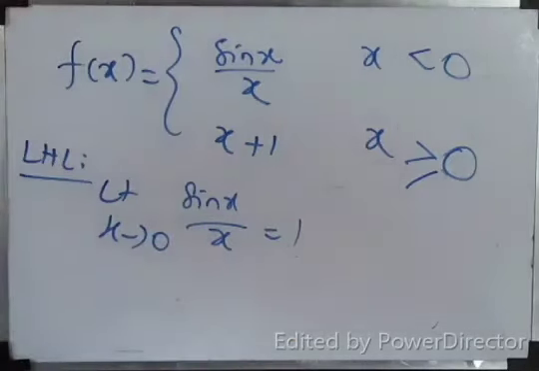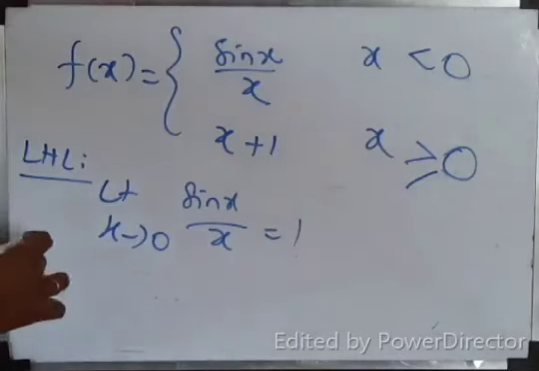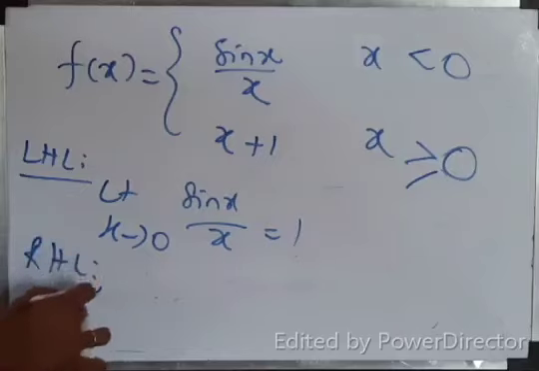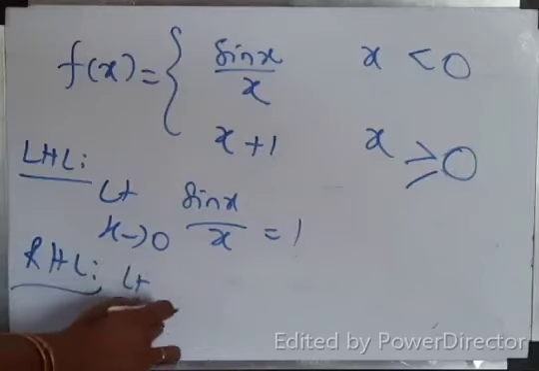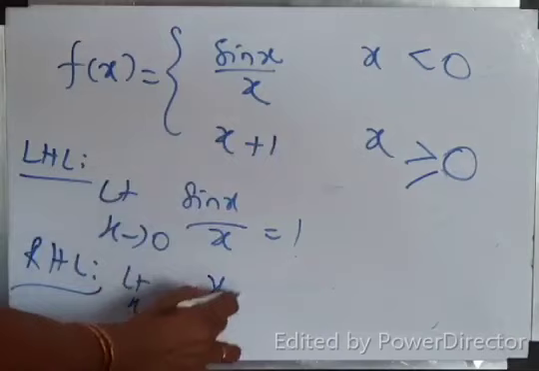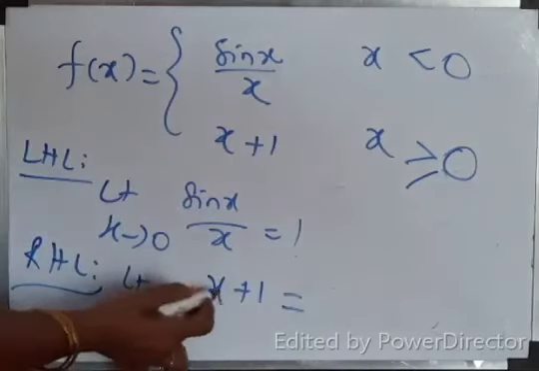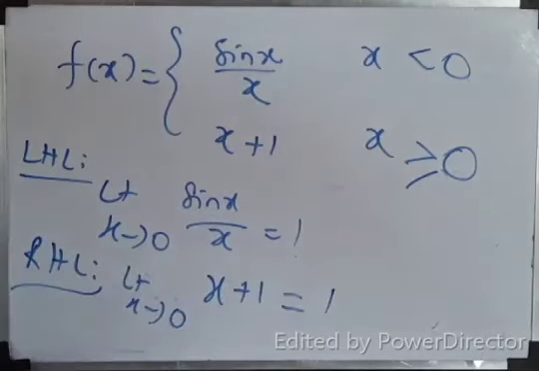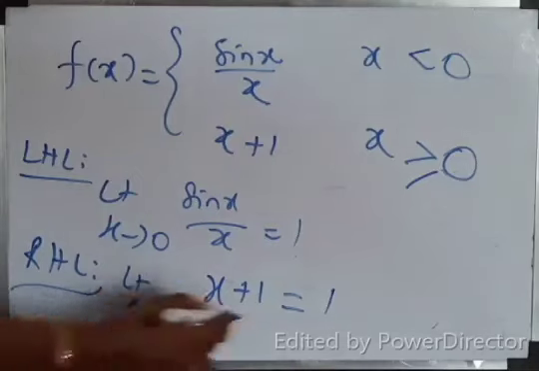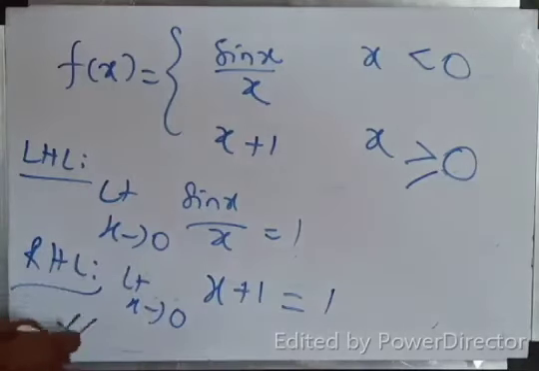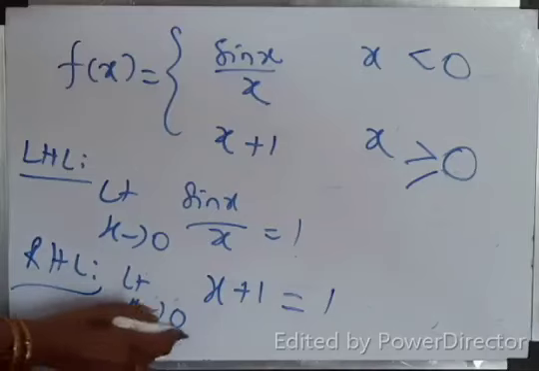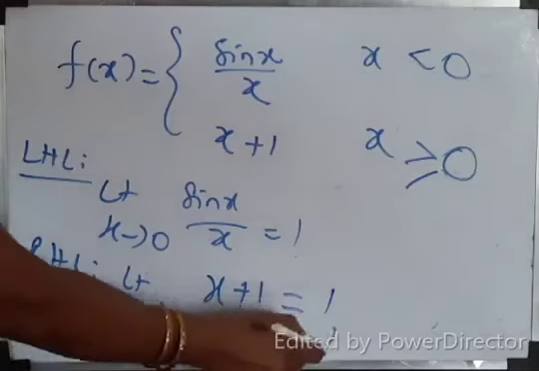For x greater than 0, which function to be taken? For RHL, limit x tends to 0 of x plus 1. If you substitute x equal to 0, we get 1. LHL equal to RHL. What is f of 0? 0 plus 1, again 1.